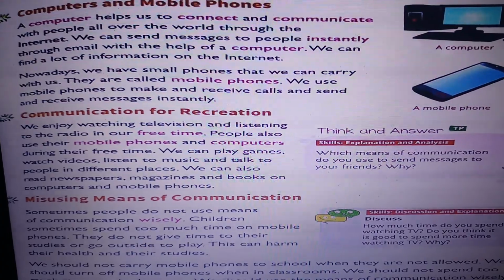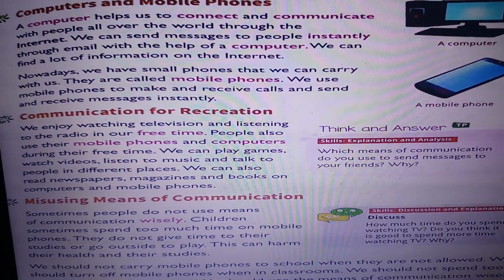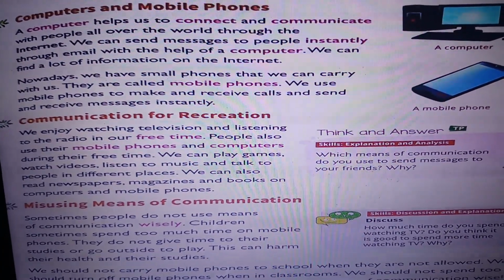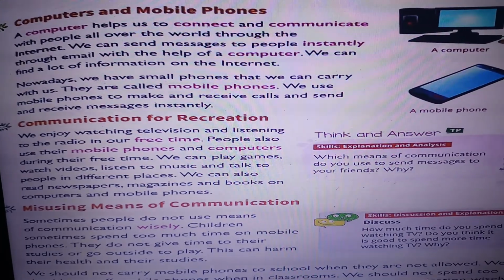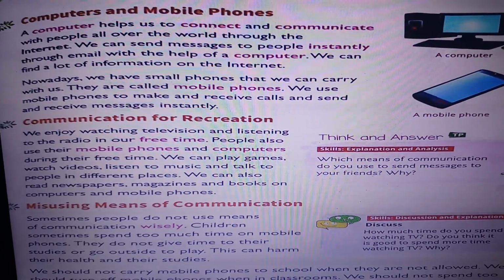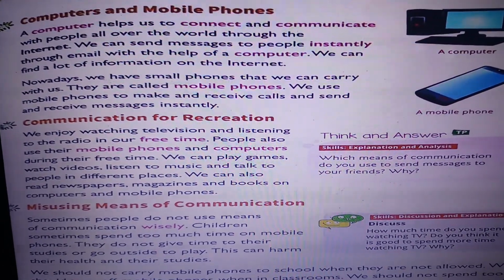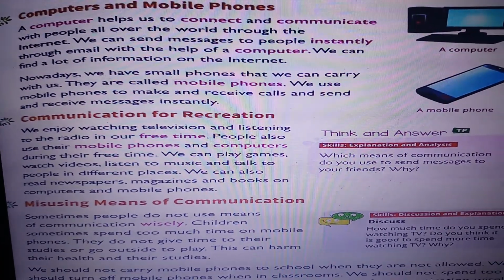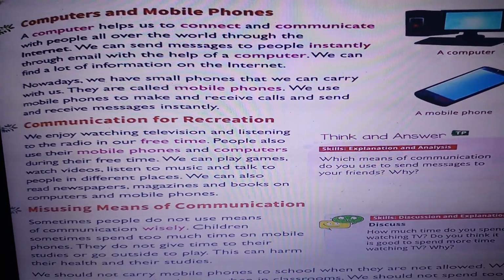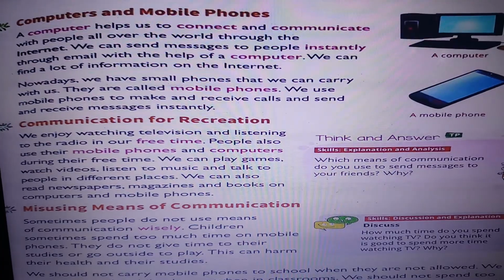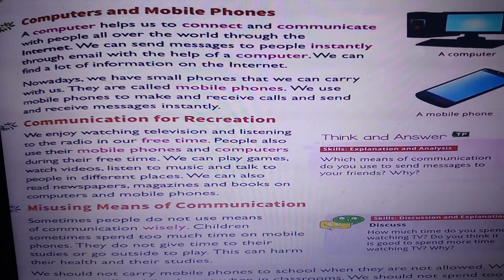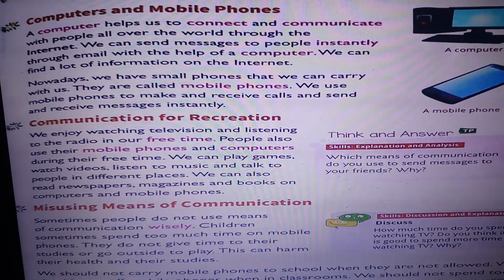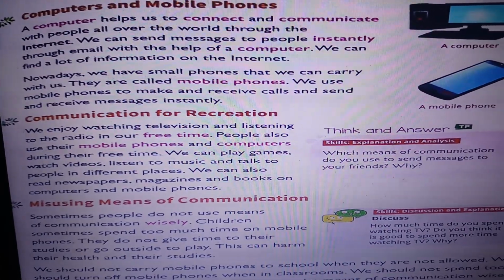We can find a lot of information on the internet. Whatever information you need, we can find it on the internet. Nowadays, we have small phones that we can carry everywhere with us. What are these called? These are known as mobile phones. We use mobile phones to make and receive calls and send and receive messages instantly. Is it clear?